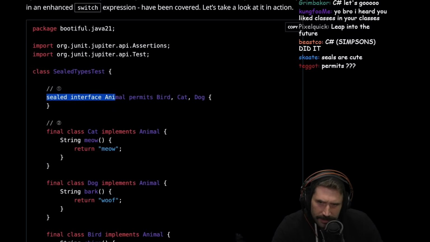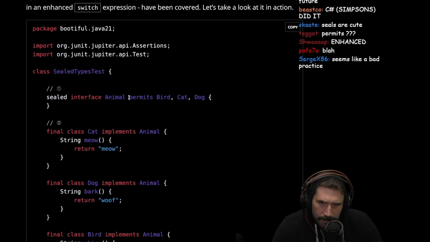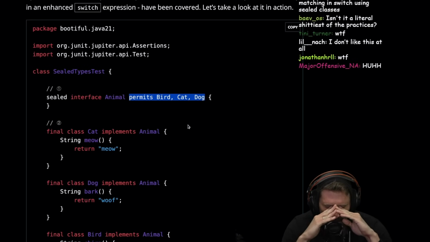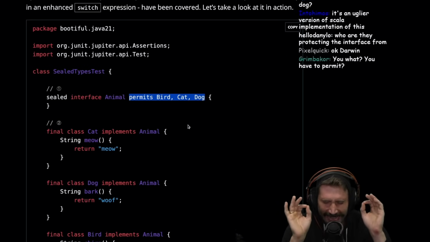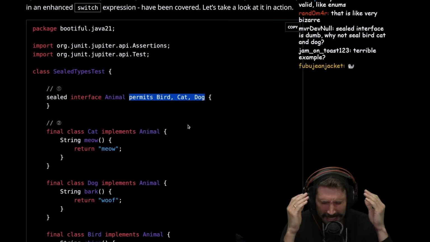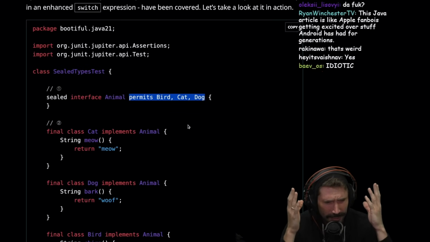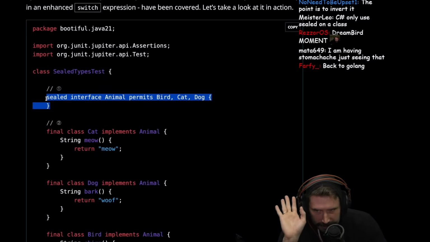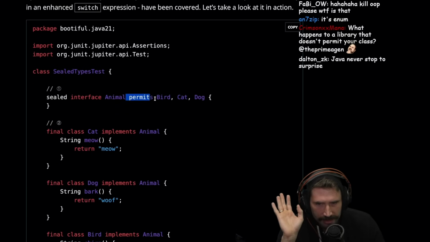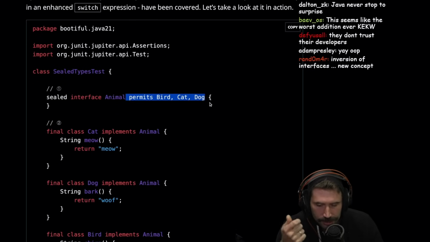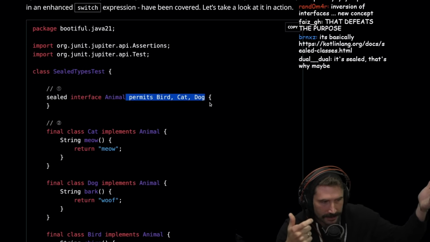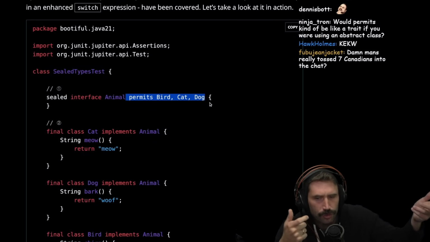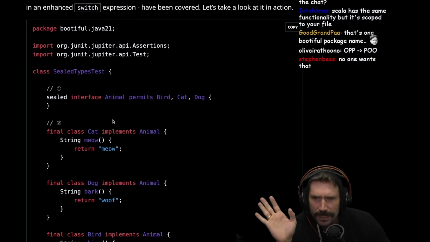Sealed interface animal permits bird, cat, and dog. So when you create an interface, you now say which classes are allowed to implement it? Isn't that like inverted use of interfaces? Isn't the point of an interface to use it correctly? Okay, in all realness, I'm going to be completely real here. I'm genuinely confused as to why you would ever want this, in the sense that an interface is usually defined and you don't know who's going to implement it. Whereas in this case, you're creating an interface and you know who's going to implement it. We must be reading this wrong here.